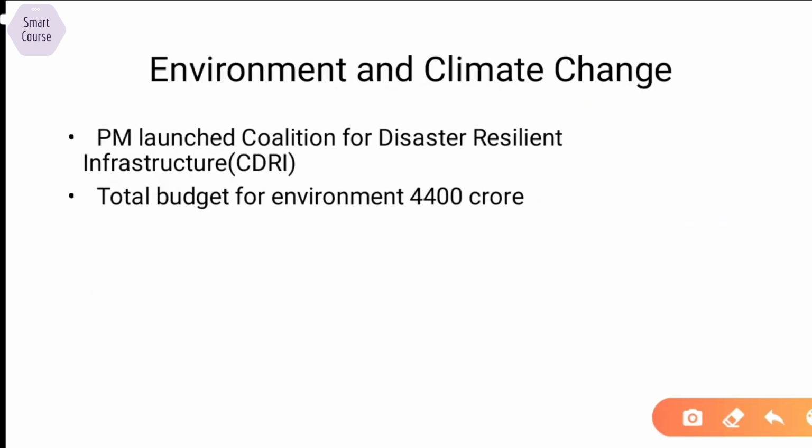Now this year, the budget interestingly also talked about environment and climate change. Although we do not have big measures for it, the Prime Minister launched the Coalition for Disaster Resilient Infrastructure, which is the second initiative after the International Solar Alliance that is based in India. Total budget for environment this year is 4,400 crore.